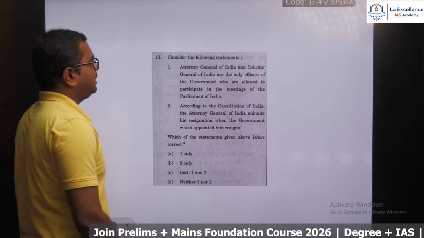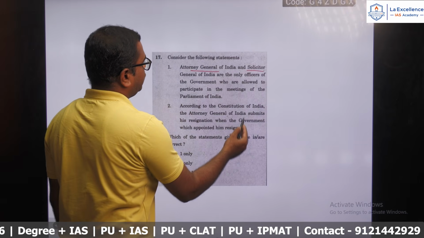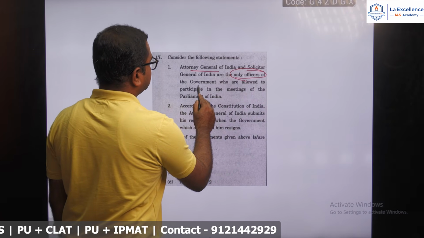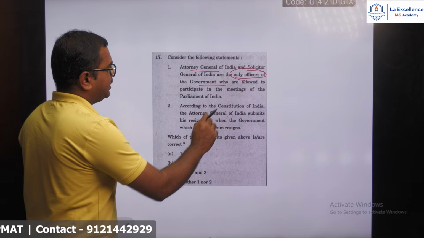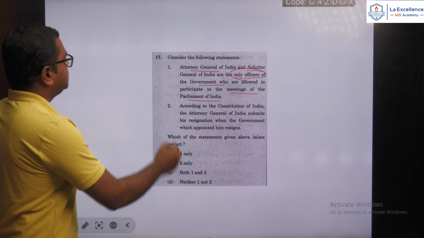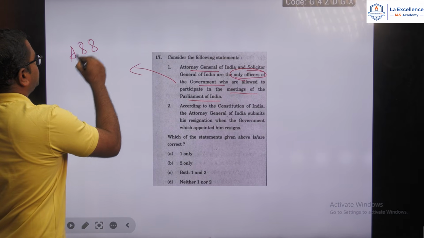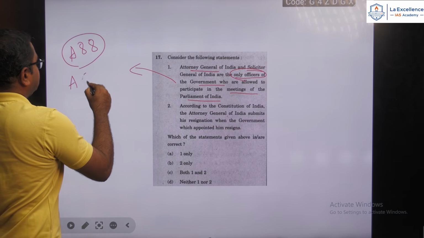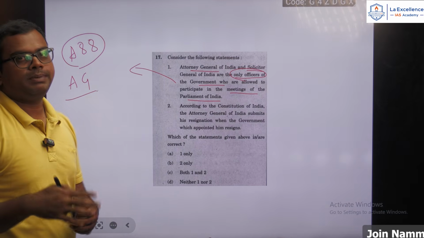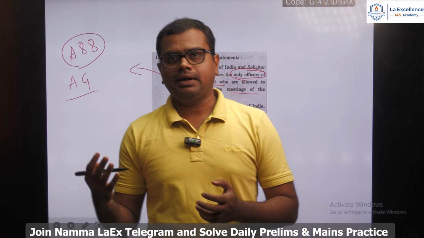Consider the following statements. Attorney General of India and Solicitor General of India are the only officers of the government who are allowed to participate in the meetings of the Parliament of India. Here it is interesting to note that under Article 88 of the Constitution, it is the Attorney General who can participate in the meetings of the Parliament, be it in the committees or the parliamentary proceedings.